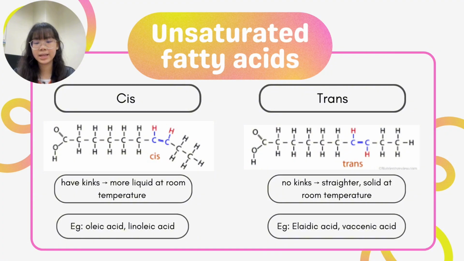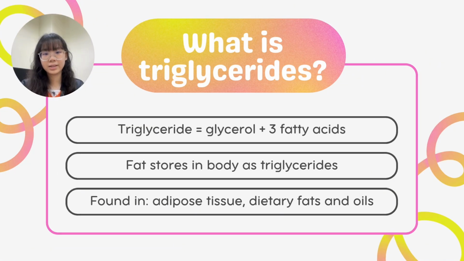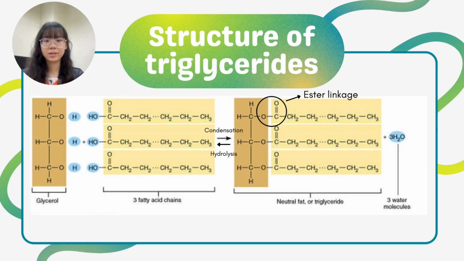For example, oleic acid and linoleic acid. While trans-unsaturated fatty acids have no kinks, so they are straighter and more solid at room temperature. For example, elaidic acid and racemic acid. Triglyceride is made up of one glycerol and three fatty acids. They are stored in the body as fat. They are found in adipose tissue, dietary fats, and oils. This is the structure of triglycerides.